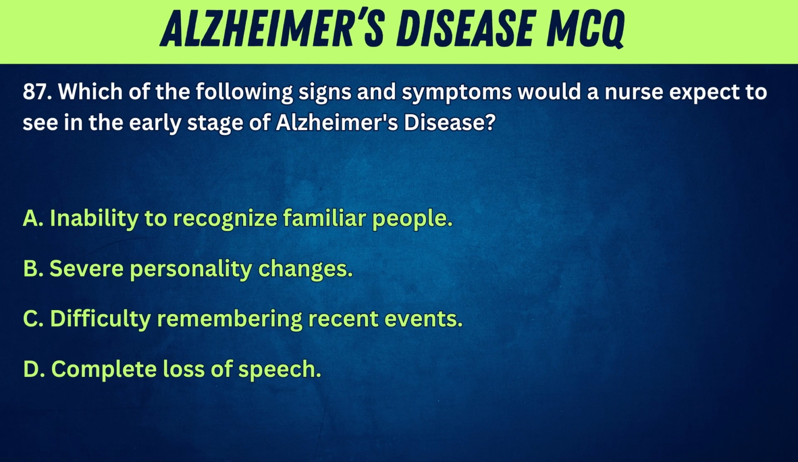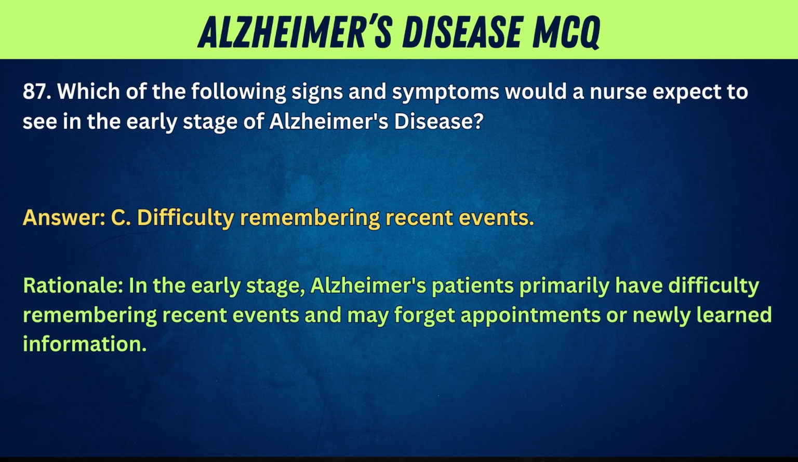87. Which of the following signs and symptoms would a nurse expect to see in the early stage of Alzheimer's disease? A. Inability to recognize familiar people. B. Severe personality changes. C. Difficulty remembering recent events. D. Complete loss of speech. Answer: C. Difficulty remembering recent events. Rationale: In the early stage, Alzheimer's patients primarily have difficulty remembering recent events and may forget appointments or newly learned information.